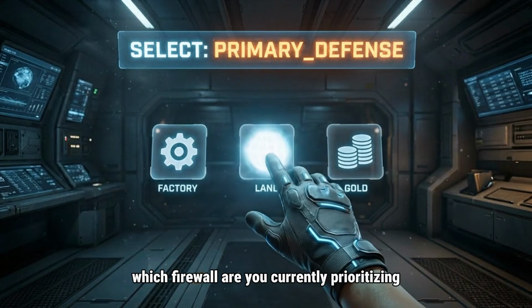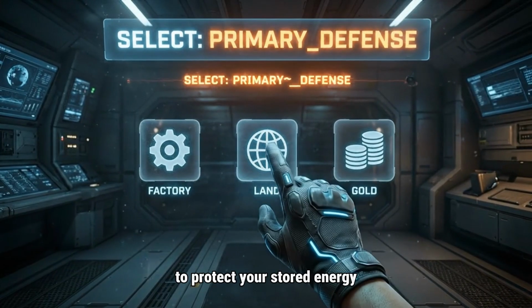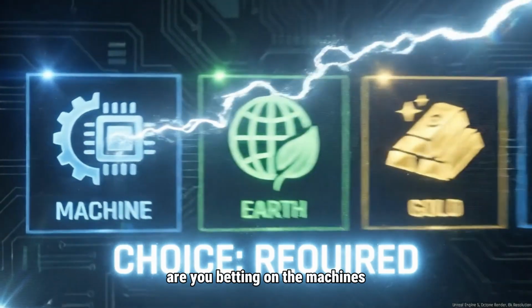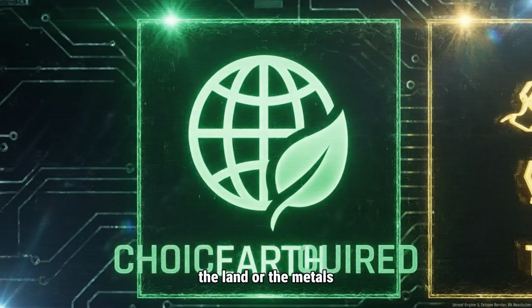System query: which firewall are you currently prioritizing to protect your stored energy? Are you betting on the machines, the land, or the metals?